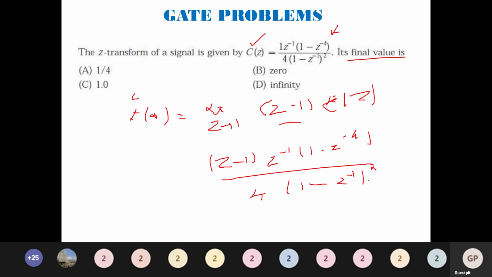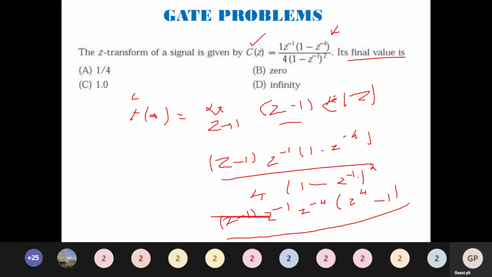Now I want to make everything in terms of positive powers. So I take Z power minus 4 outside, and I will have Z minus 1 into Z inverse, with Z power minus 4 taken outside, so here it becomes Z power plus 4 minus 1, whole divided by 4, which is already outside.